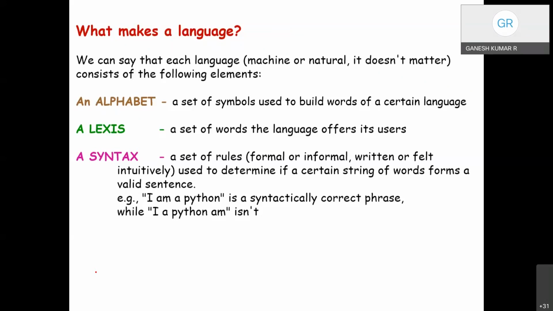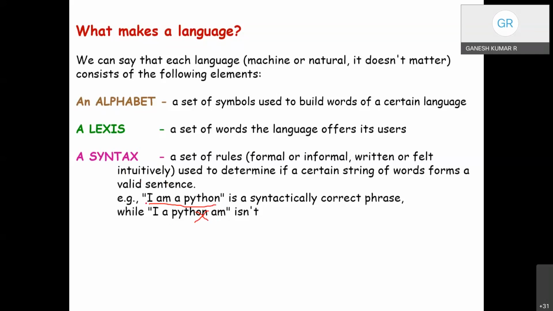For the input and output statements, we use scanf and printf with a pair of parentheses. Every instruction has a set of rules. A simple example has been given in the slide. "I am a Python" is a syntactically correct phrase, whereas when the words are mixed, "I a Python am" is not a valid statement because it has not followed the syntax of the English language.